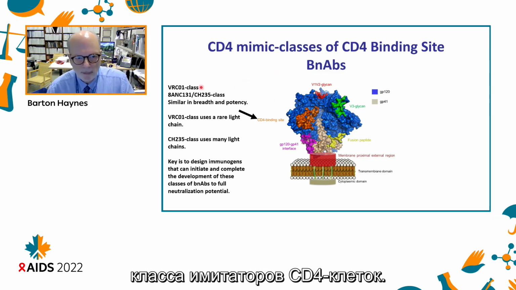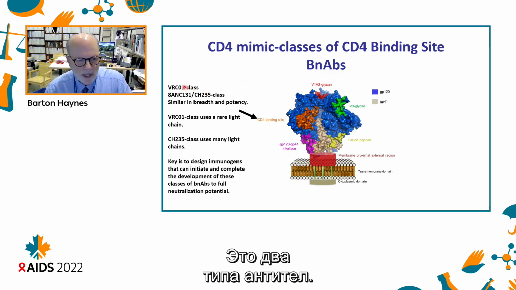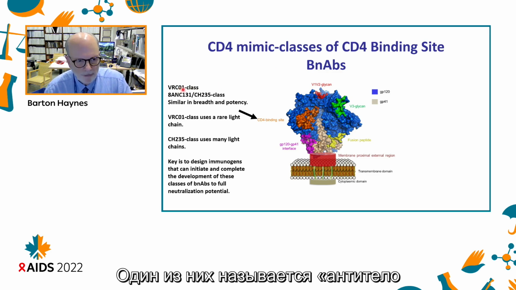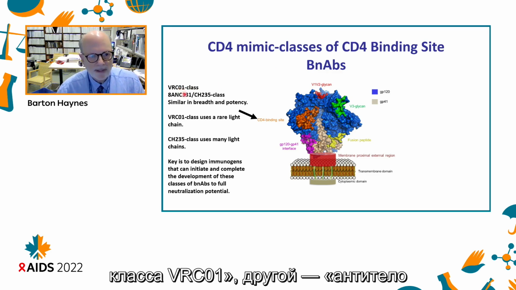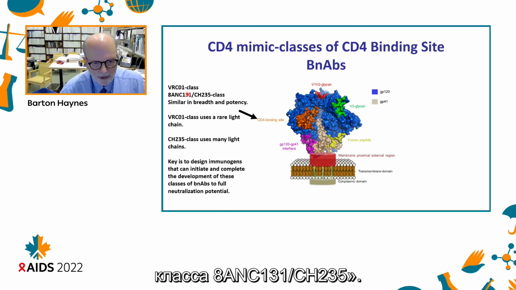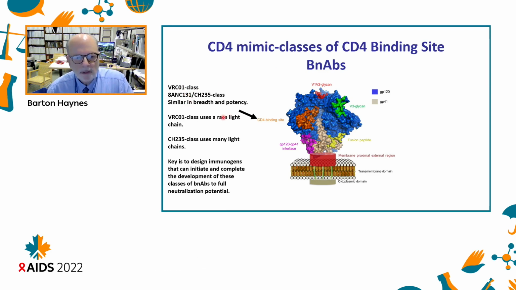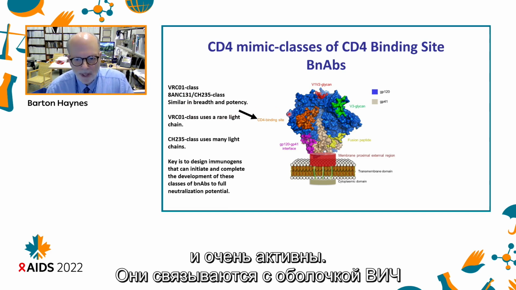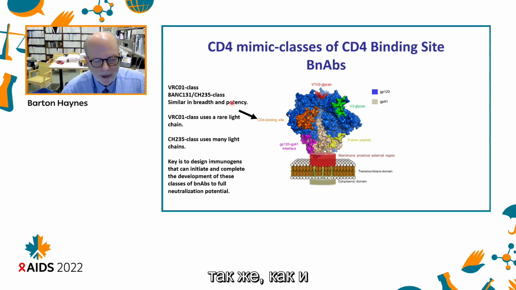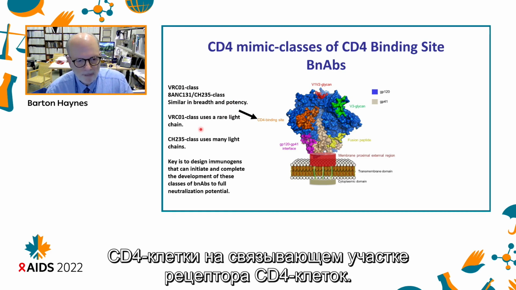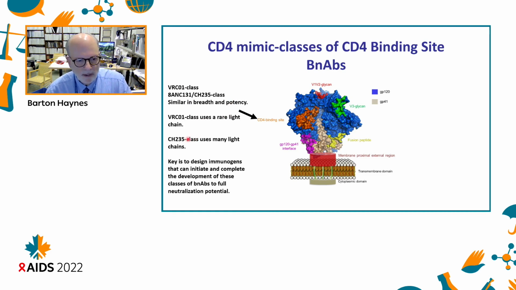So the first specific epitope that induces antibodies is called CD4 mimic classes of CD4 binding site broad neutralizing antibodies. These are two types of antibodies. One is called the VRC01 class. The other is called the 8ANC131 CH235 class. They're similar in breadth and very potent, and they bind to the HIV envelope in a manner similar to the CD4 at the CD4 receptor binding site.